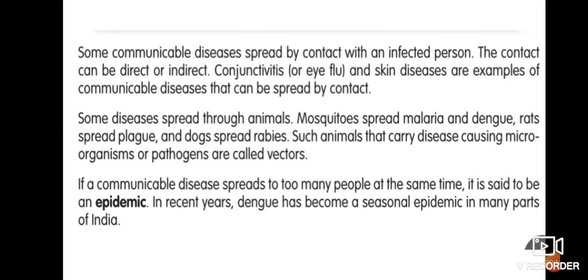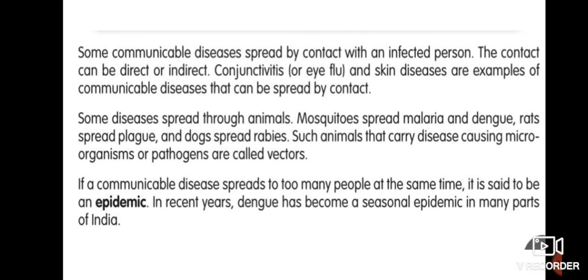So children, some communicable diseases spread by contact with an infected person. The contact can be direct or indirect. Conjunctivitis or eye flu and skin diseases are examples of communicable diseases that can be spread by contact. Some diseases spread through animals. Mosquitoes spread malaria and dengue. Rats spread plague, and dogs spread rabies. Such animals that carry disease-causing microorganisms or pathogens are called vectors.